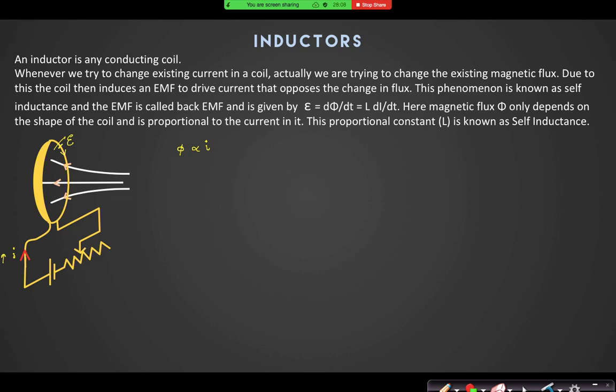So that EMF will now try to oppose the change in that current. And what will be that EMF induced? That will be d phi by dt. So due to that, you can now find what is the net current, because that EMF is d phi by dt.